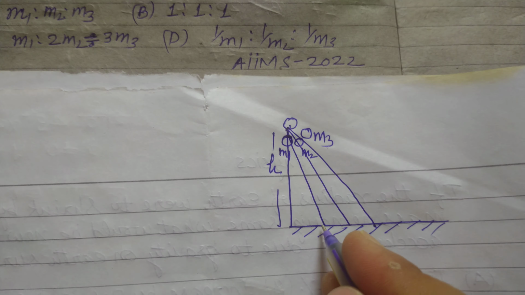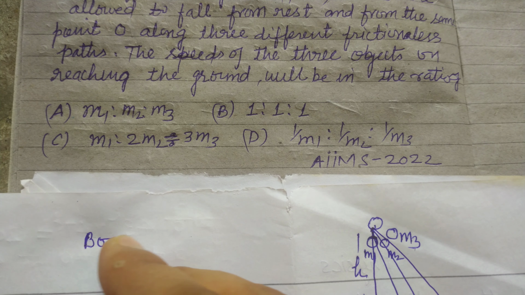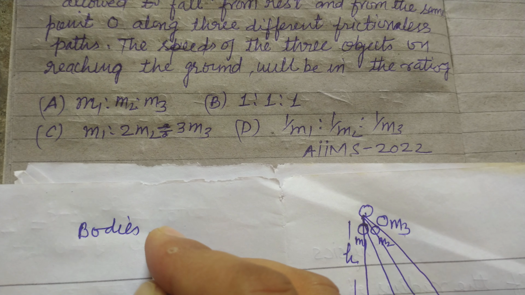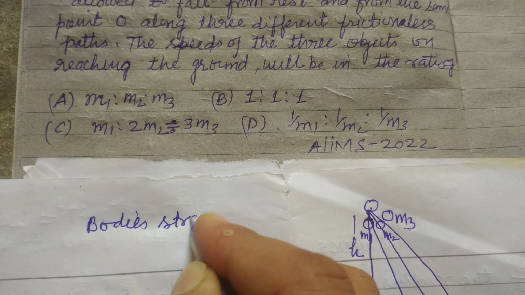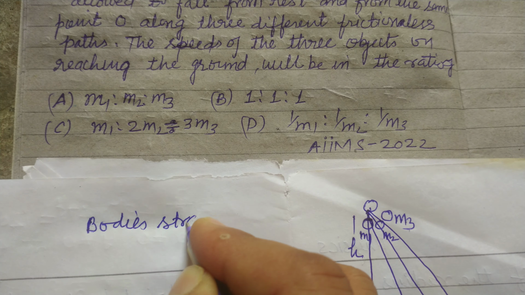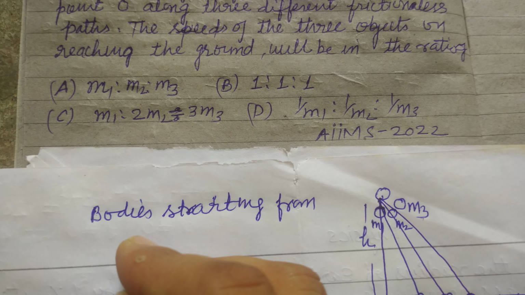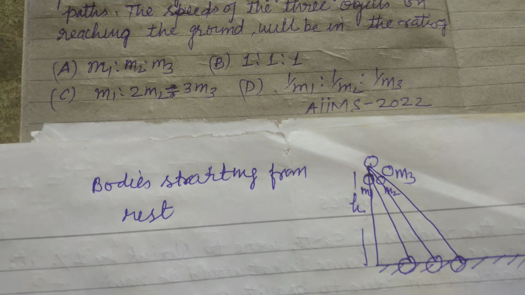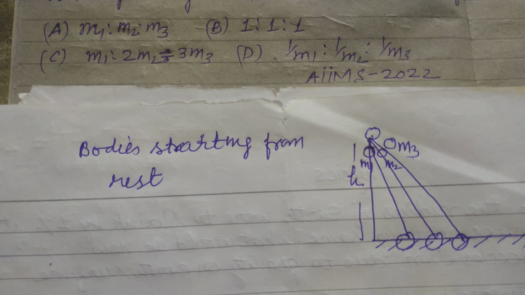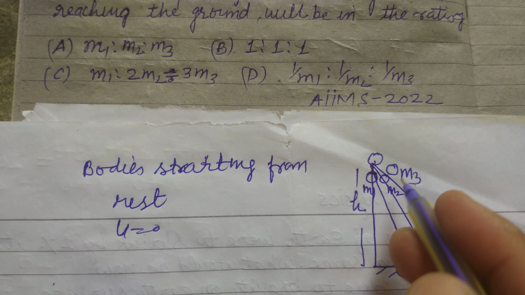Okay, and you know that all the particles, bodies, start from rest, therefore u is equal to 0.